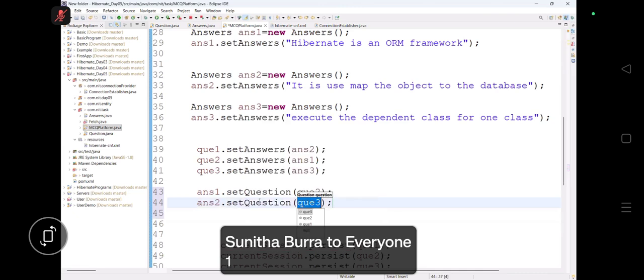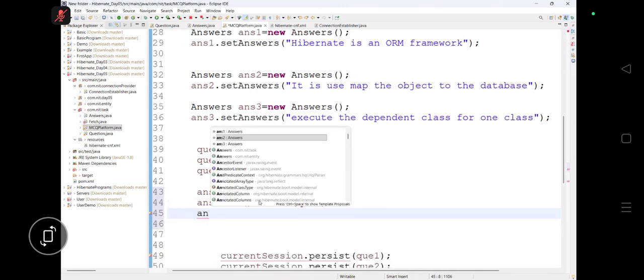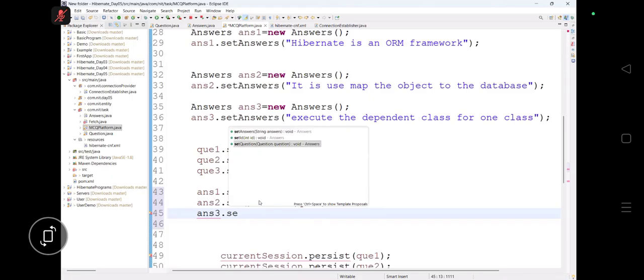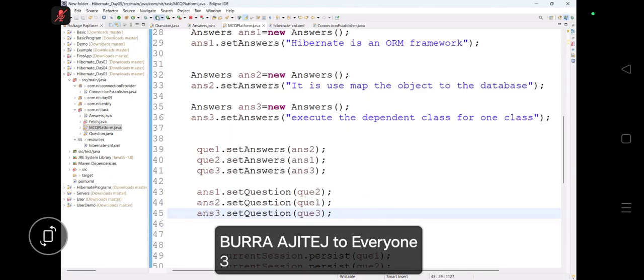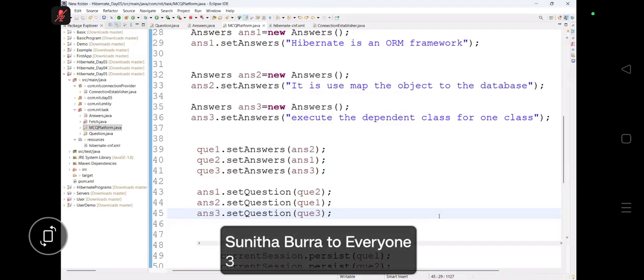So question will be there what? Question 1. Okay. Answer 3 dot what is that? Set question of what is that? Question 3. Okay, let's run the program, guys, and check out now it will come or not. Right, let's see.